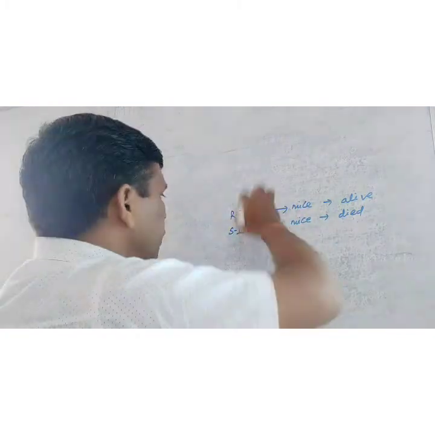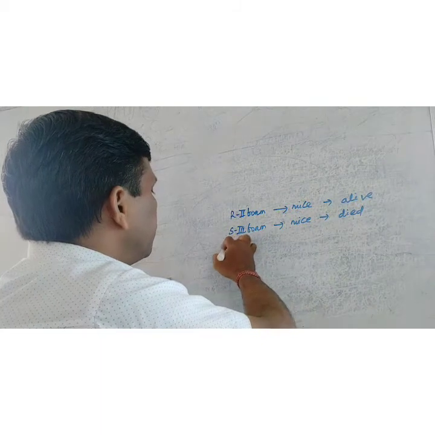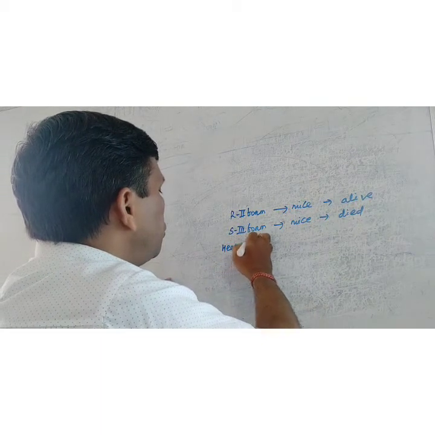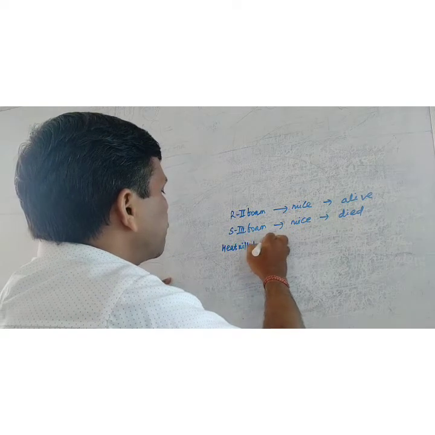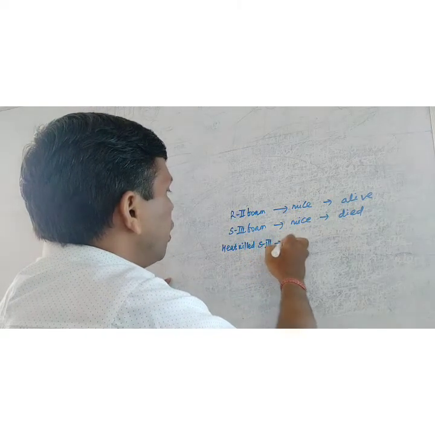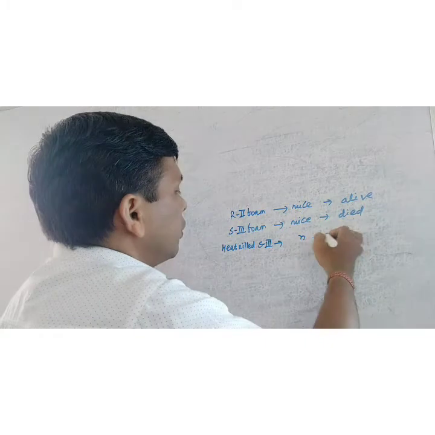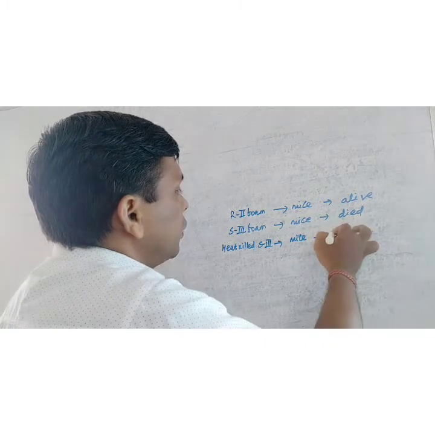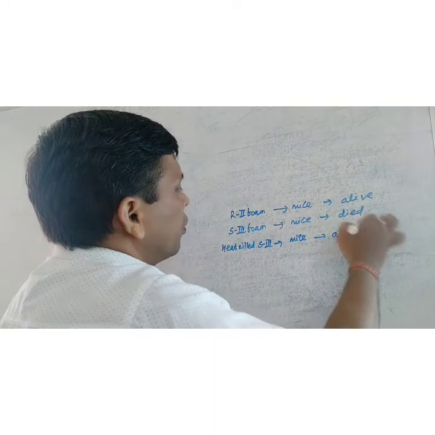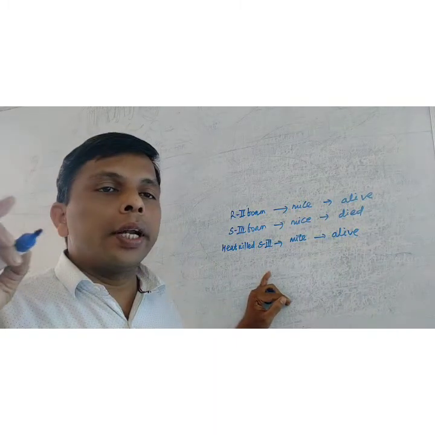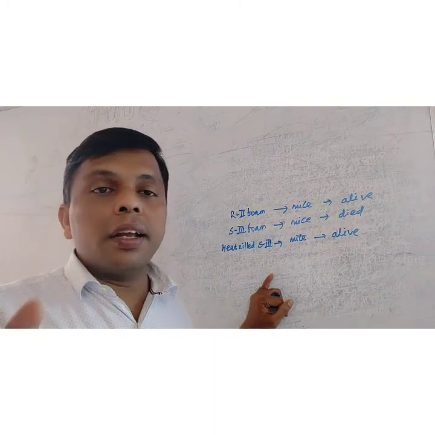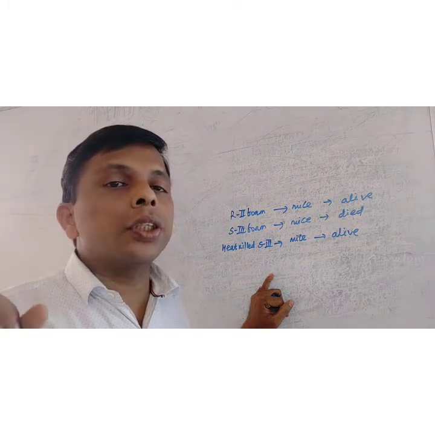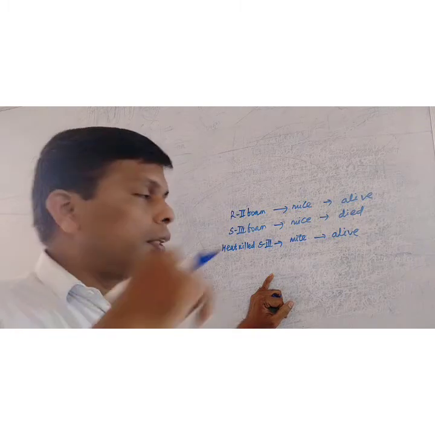In his third experiment, Griffith took heat-killed S3 form and injected it into mice. The mice stayed alive. So Griffith concluded that the heat-killed S3 form is also avirulent because it cannot cause death of the individual.